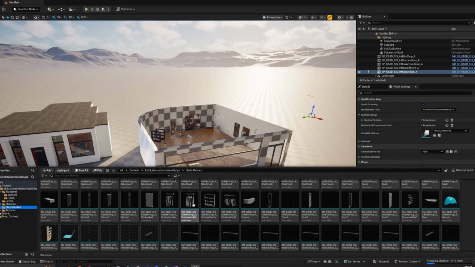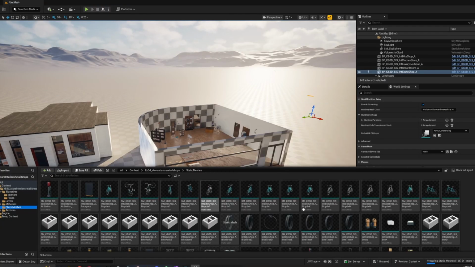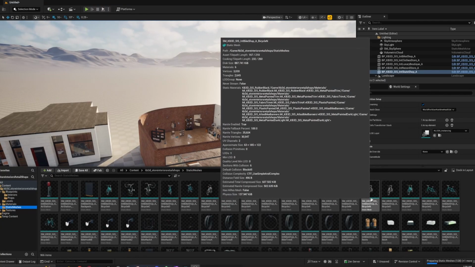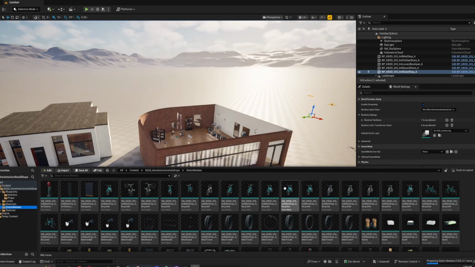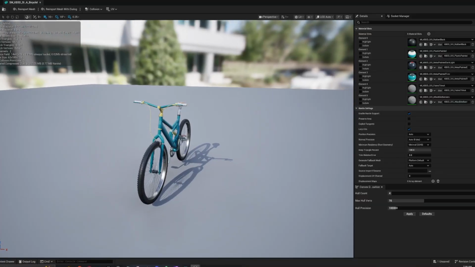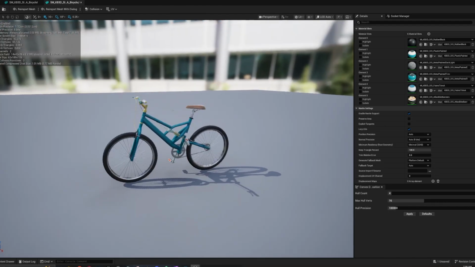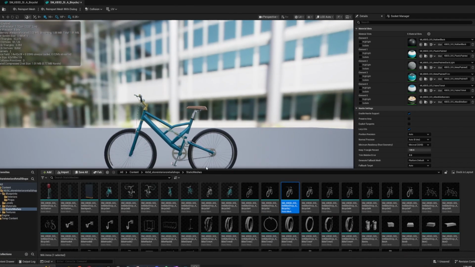How many different bicycles do they have? Are these just the same bicycle at different angles? They look very similar. That bike looks very similar to this bike. They might be the same bikes, but with the pedals in a different area.